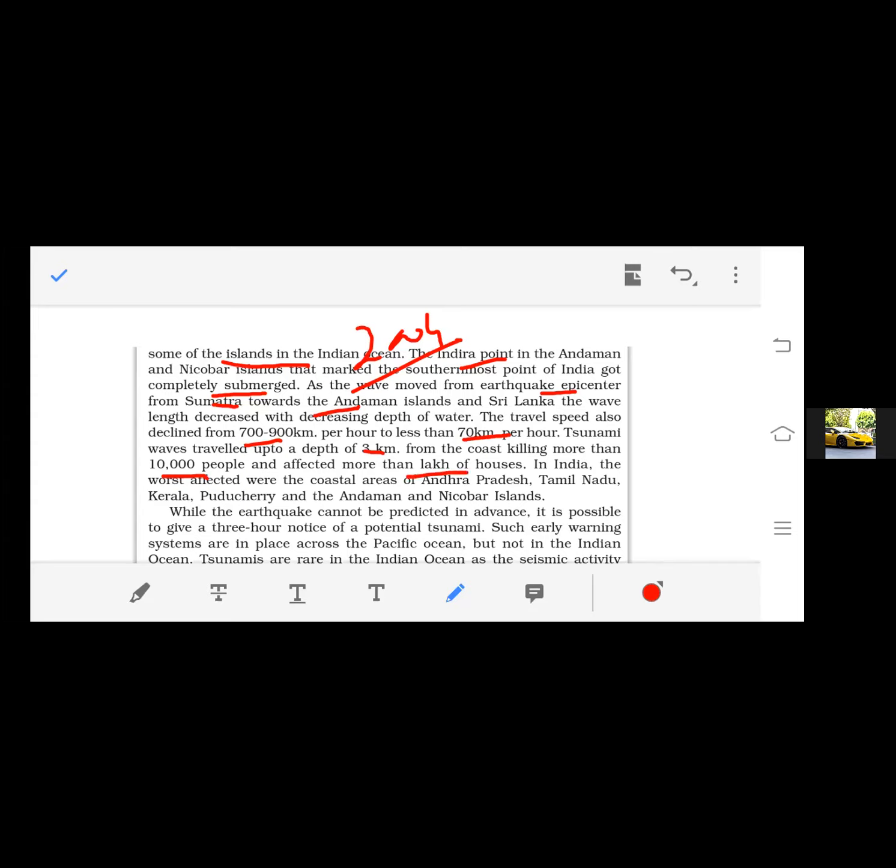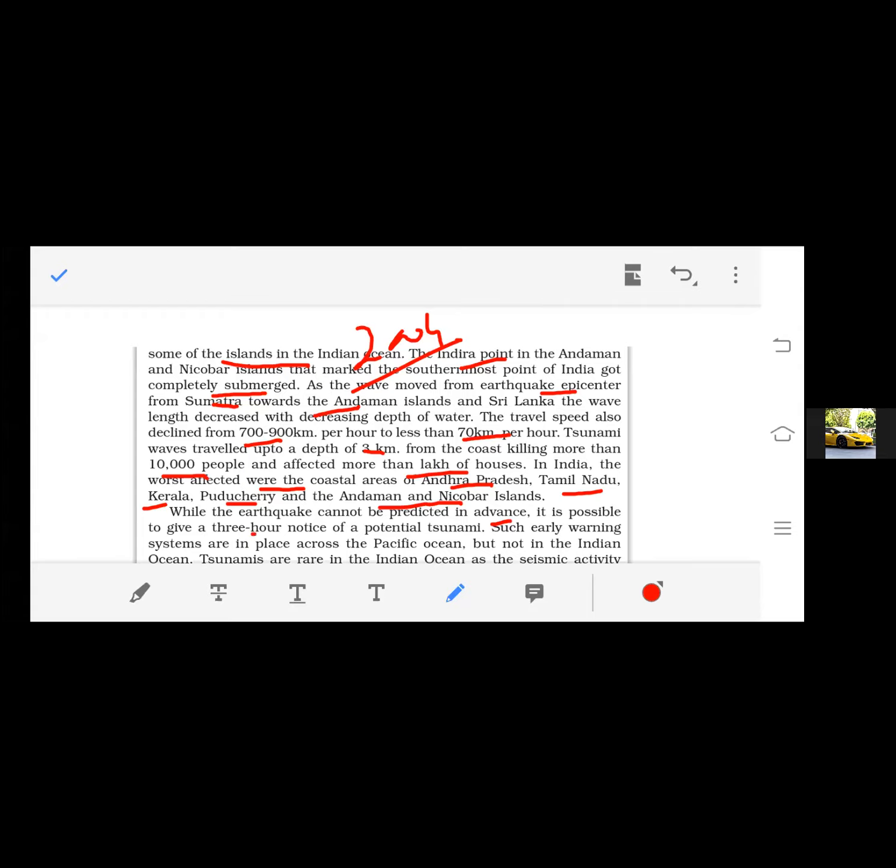In India, the worst affected were the coastal areas of Andhra Pradesh. The regions which were mostly affected by this tsunami were Andhra Pradesh, Tamil Nadu, Kerala, Pondicherry, and the Andaman and Nicobar Islands.